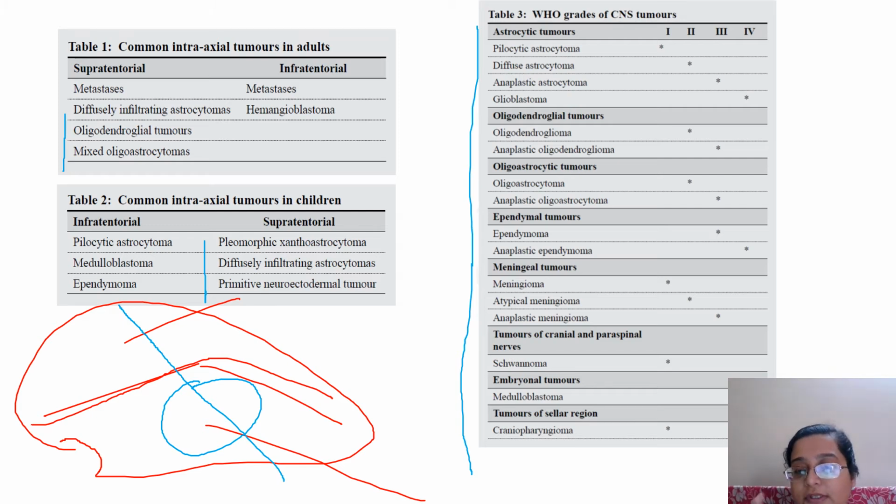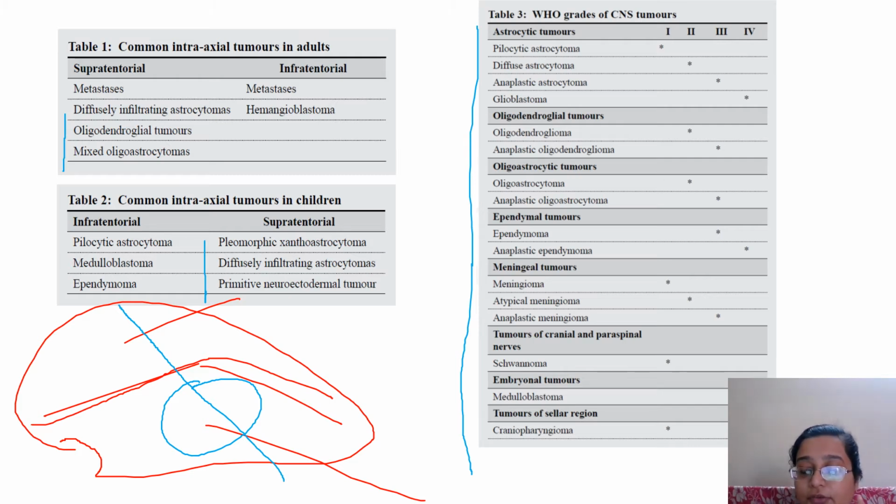Now this WHO CNS grading has been updated with molecular pathology. You need to know where deletion of 1p and 19q will be there, where you are going to look for IDH, and there's an entire panel which will now differentiate between an oligo and an astro and other tumors.